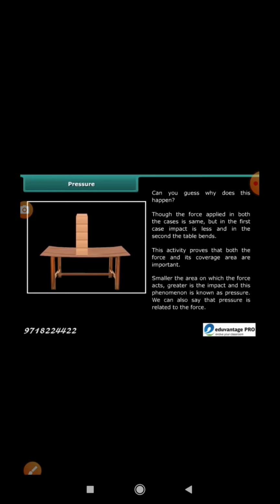The smaller the area on which the force acts, the greater is the impact, and this phenomenon is known as pressure. We can also say that pressure is related to the force.